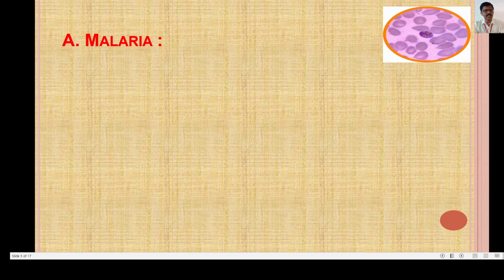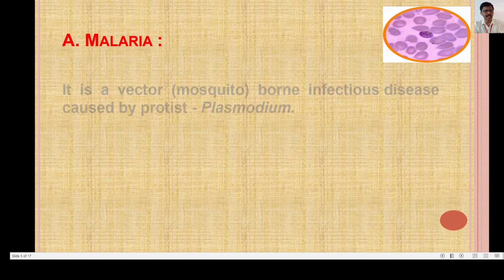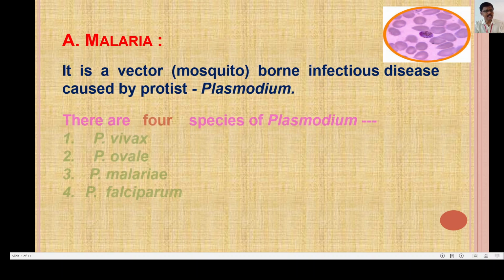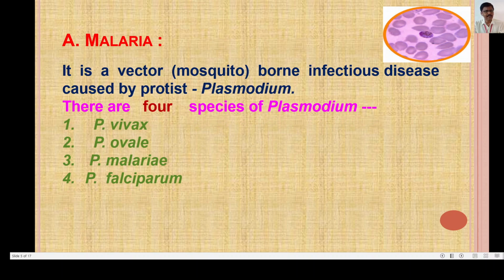Now the first disease from our human health and diseases, in common human diseases, is malaria. This malaria, as told you earlier, is a vector-borne disease, the vector is the female Anopheles mosquito, and it is an infectious disease caused by a protist known as Plasmodium.